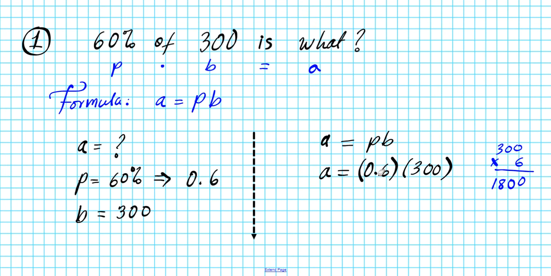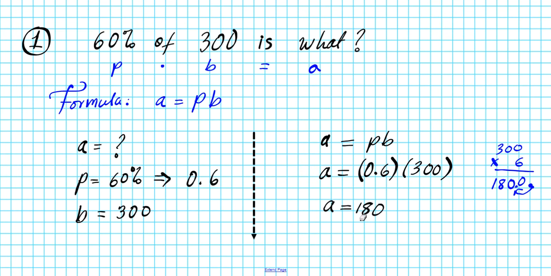We have only one digit to the right of the decimal point out of our two factors. So that means we'll move the decimal point of our product one place to the left to compensate for this. And our final answer will be 180. So we have A equals 180.